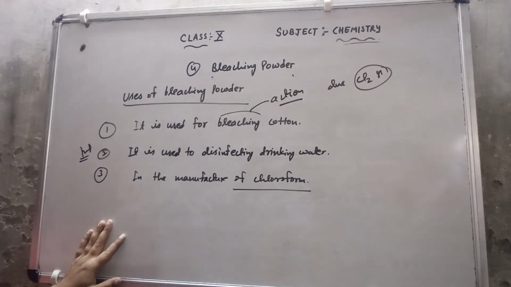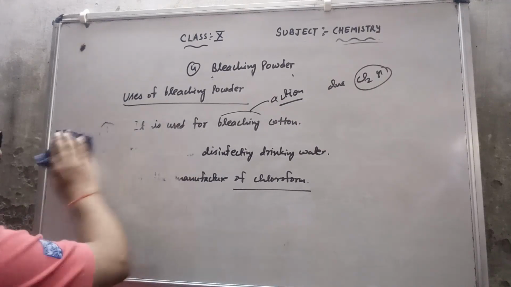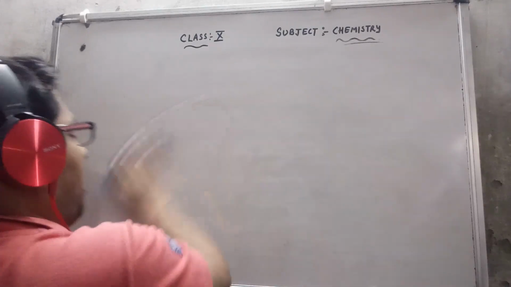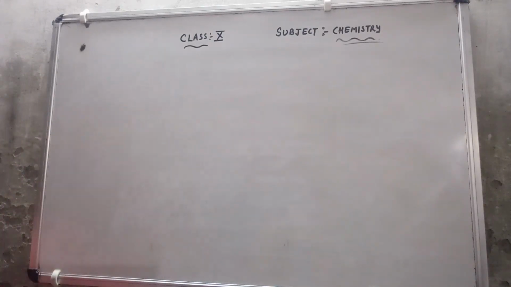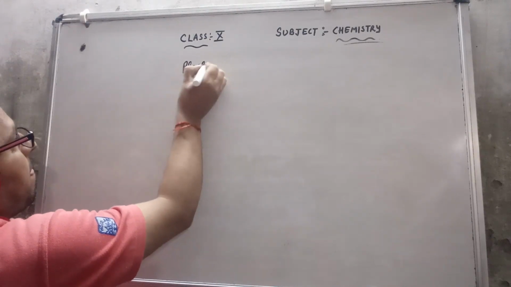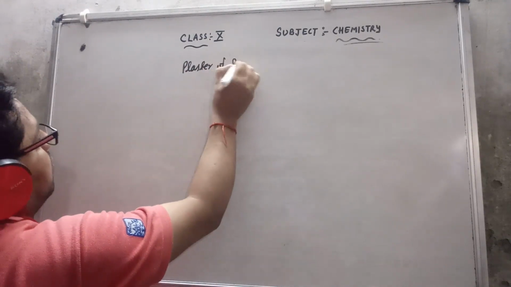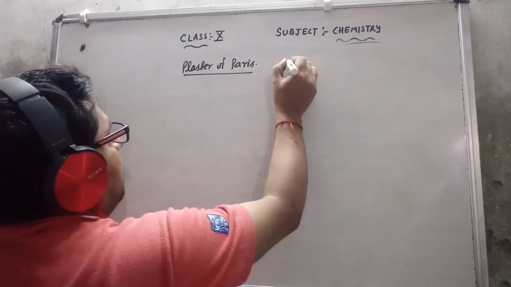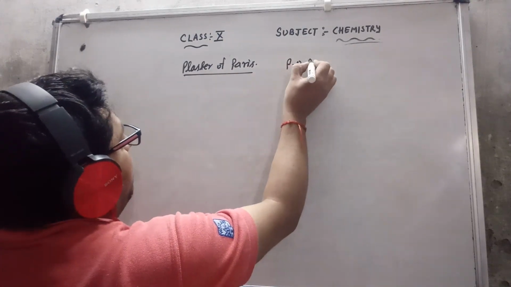Now I will discuss with you the fifth salt, plaster of Paris. The short form is POP.